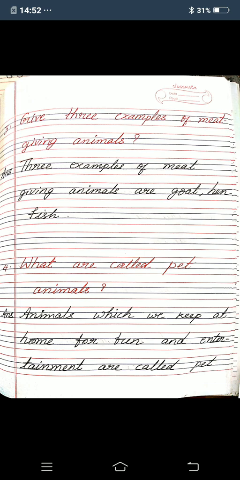Fourth one, what are called pet animals? Answer: Animals which we keep at home for fun and entertainment are called pet animals.